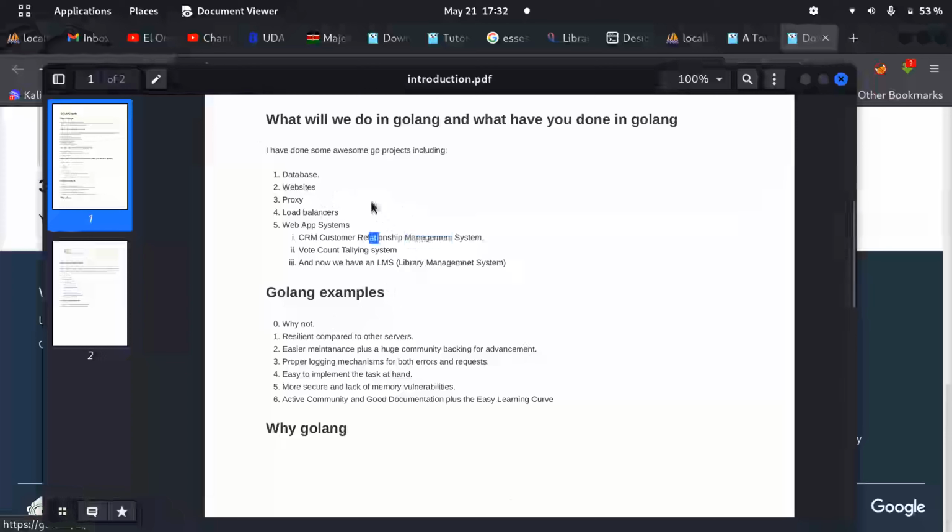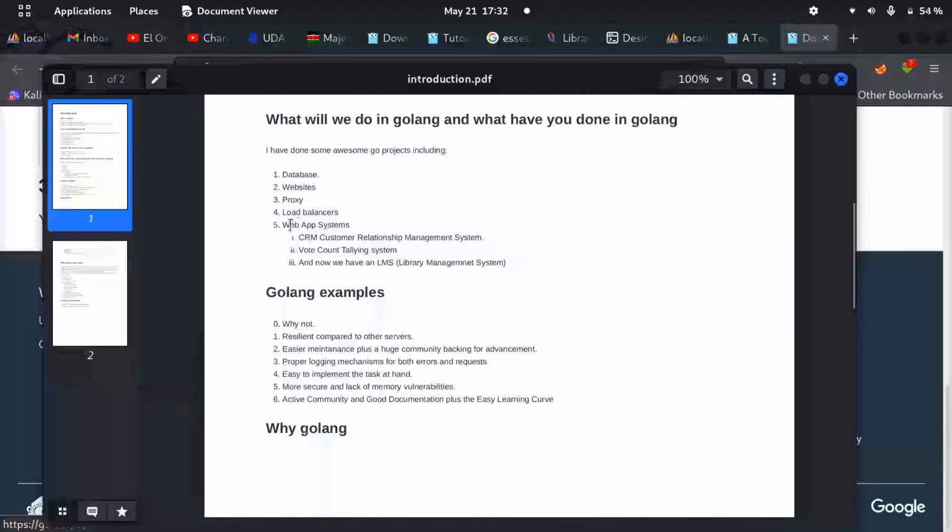You can use Go to create websites, as we'll be doing. You can use it to create a proxy or a load balancer. For those who don't know, if you've ever noticed, some servers are really, really slow. So when a server is slow, they create a load balancer and run the server multiple times. The load balancer balances the traffic from one server to the other. We'll be doing that too. Bernard will be doing that for you guys during one of the weeks, when we'll be writing tests. I will write the test for load balancing, and then he'll do the load balancer part.